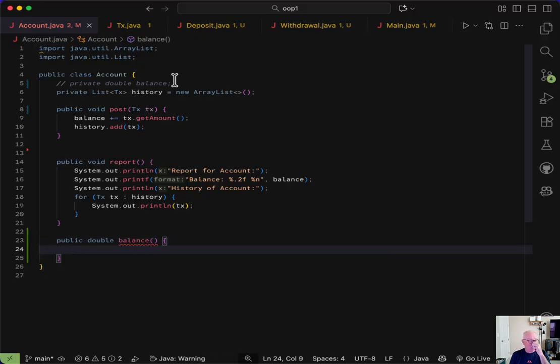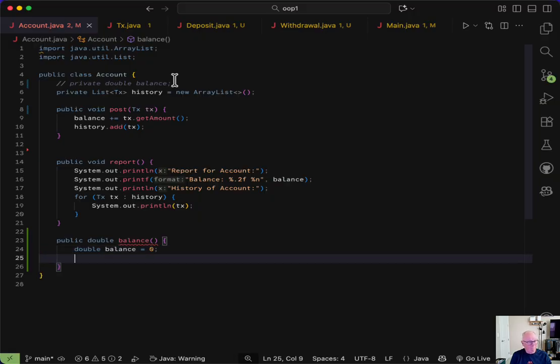So as stated, I can compute the balance just based on history. So let's do that. Let's do double balance equal to 0.